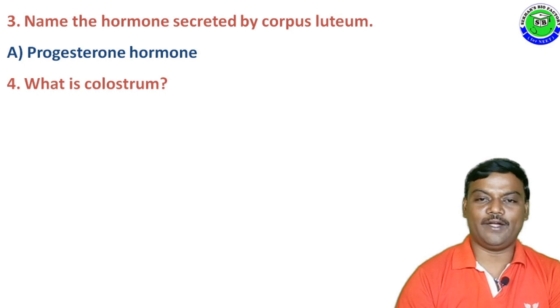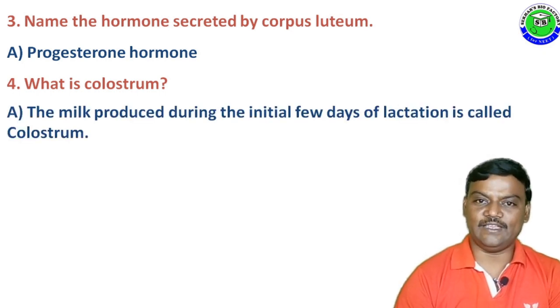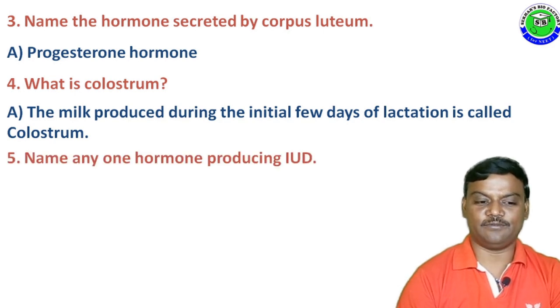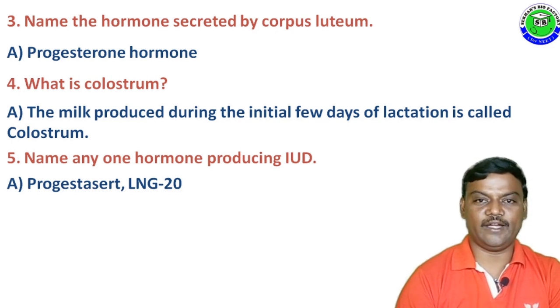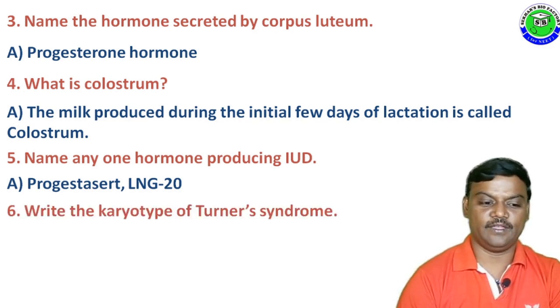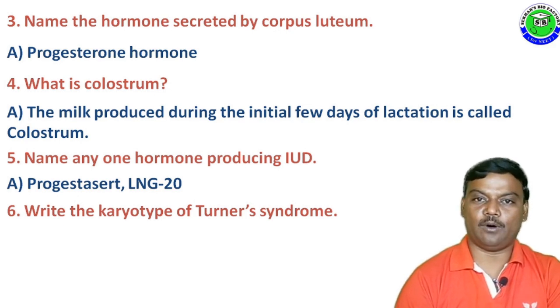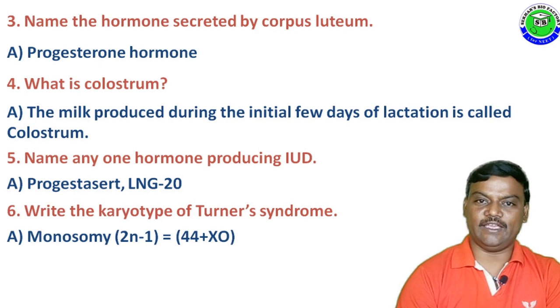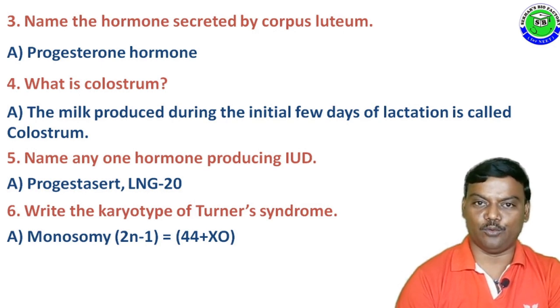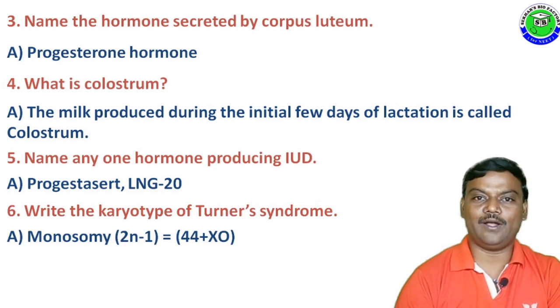Question number 4. What is colostrum? The answer is the milk produced during the initial few days of lactation is called colostrum. Question number 5. Name any one hormone producing IUD. The answer is progesterone and LNG20. Question number 6. Write the karyotype of Turner syndrome. The answer is Turner syndrome is example for monosomy and denoted with 2n-1 and Turner syndrome karyotype is 44 autosomes plus 1 X chromosome without another X chromosome.